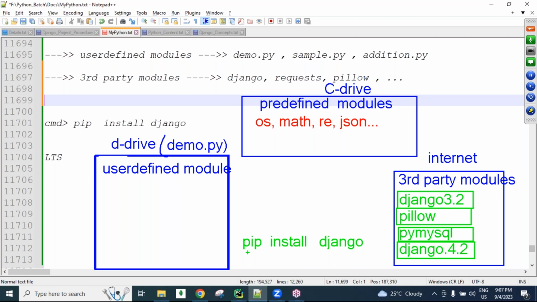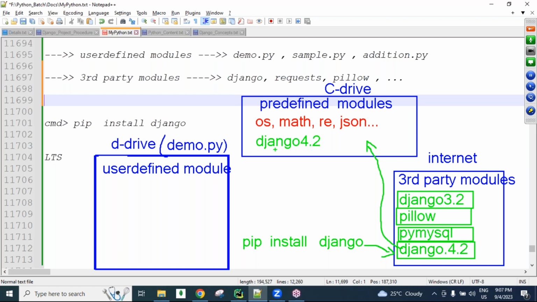This pip command is interacting with the internet, searching for the latest module, identifying it, downloading it, and installing it. After installing, the module will be stored in this location, guys. It will be stored in the predefined module location. Now here Django 4.2 is there, guys.